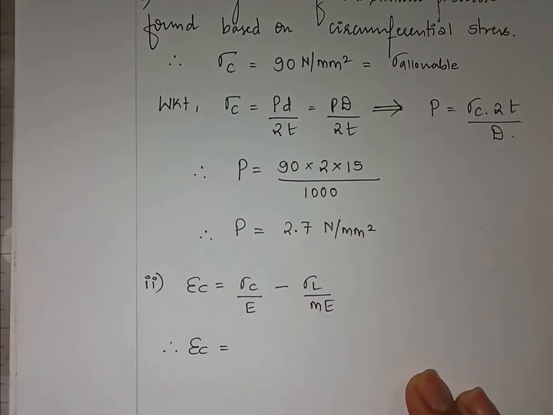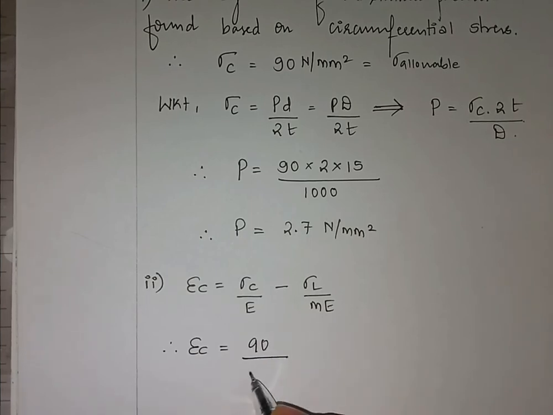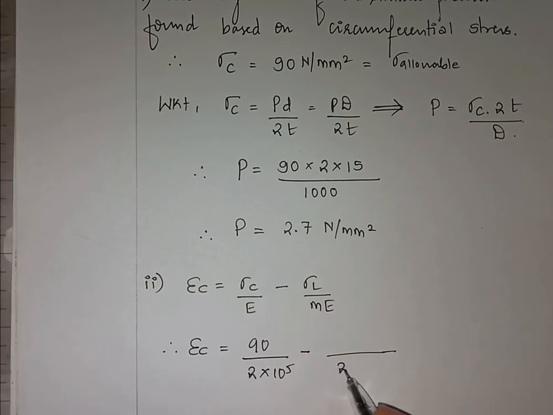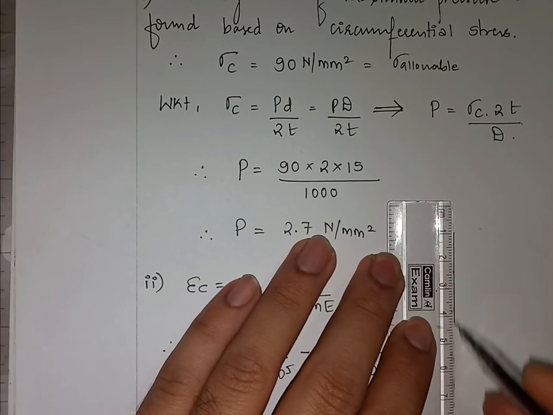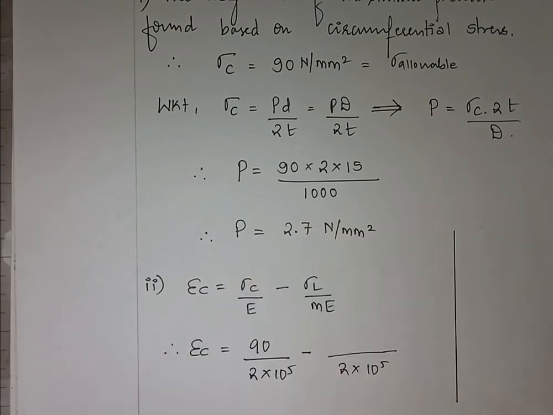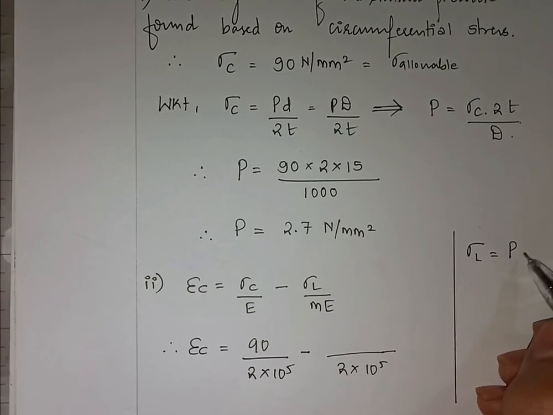So let me put all those values. Sigma C is 90. Value of Young's modulus is 200 GPa, so it is 2 into 10 raised to 5, minus sigma L. Now here there is a key point, so I'll just write it later. This E is 2 into 10 raised to 5. Now here on this side I will be making some important calculations. So these are important. Now we know that sigma L is equal to PD divided by 4t.